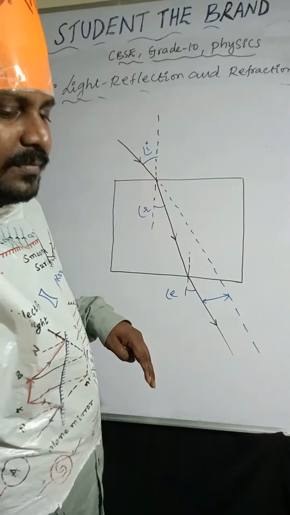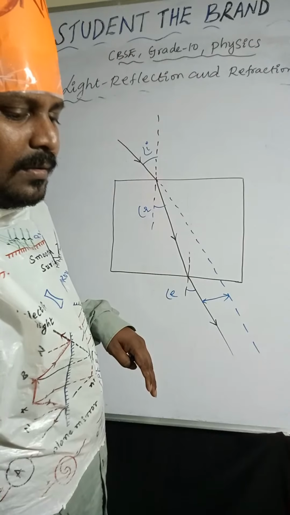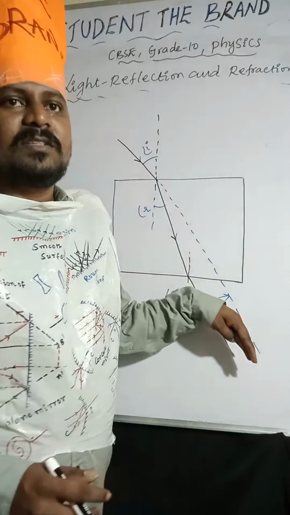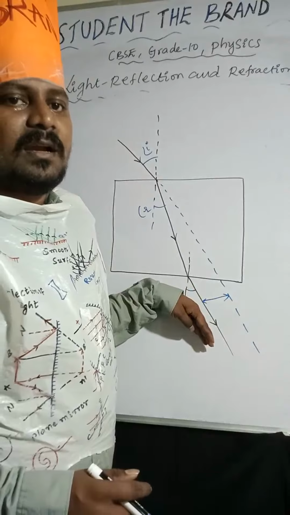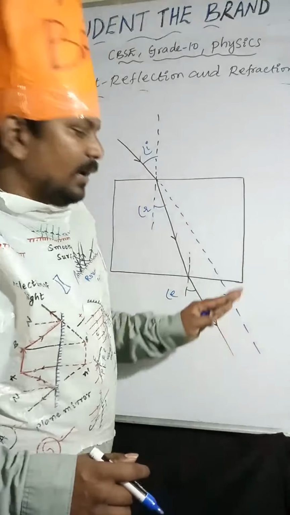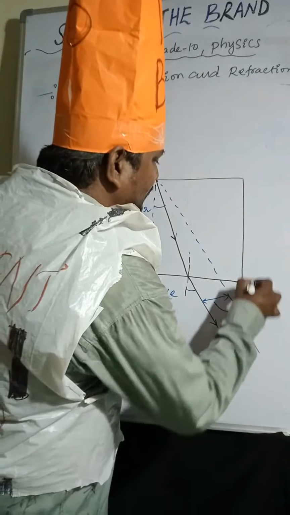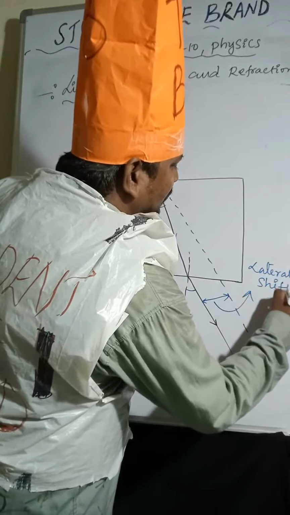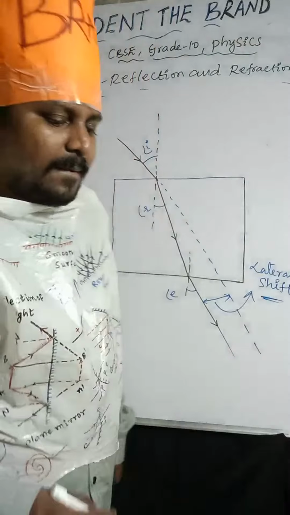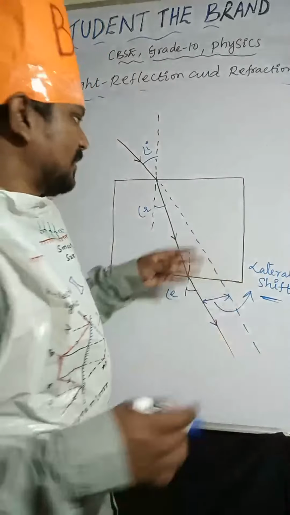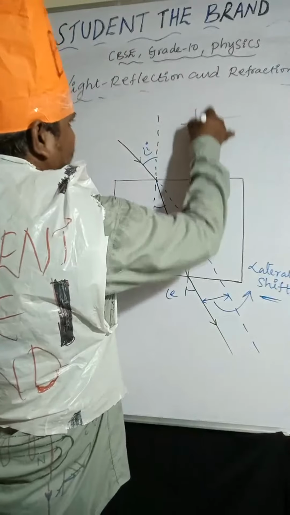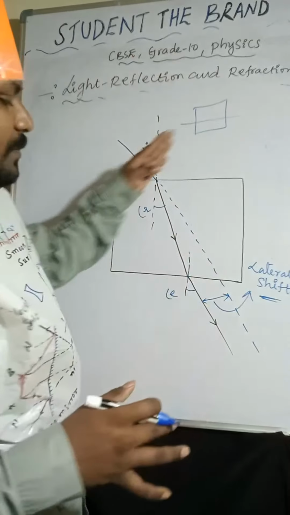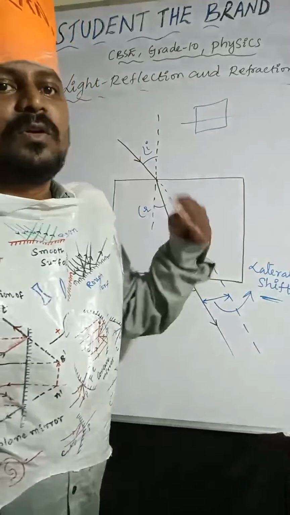And here you can observe the distance between the emergent ray and the extended incident ray is called lateral shift. So this is called lateral shift. Normally, if you draw a line on paper and place a glass slab on it, the line appears to be bent, due to refraction of light.